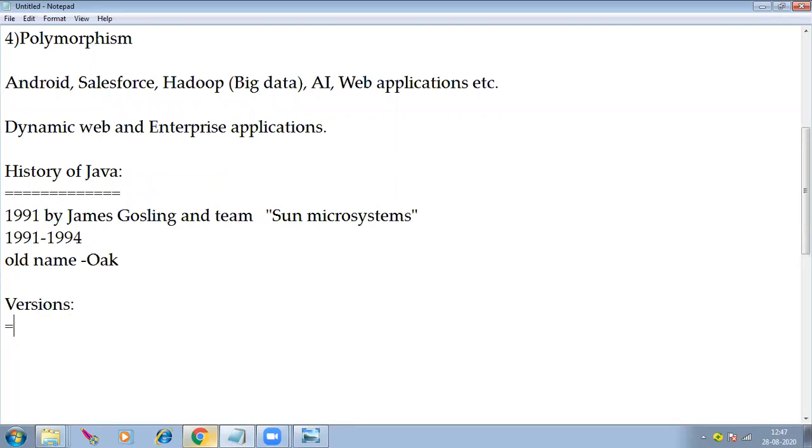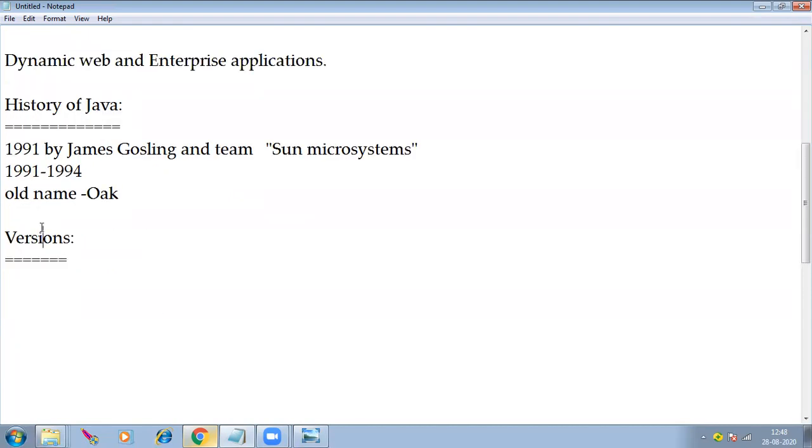Versions of Java, right? Okay. So here we have different versions. What is the first version here? JDK 1.0, right?